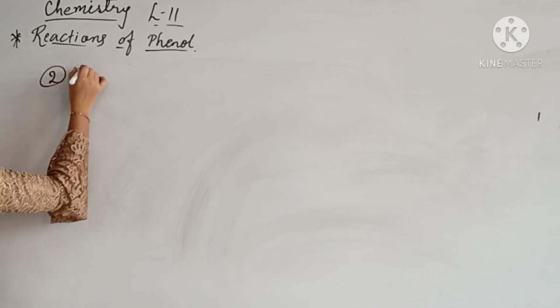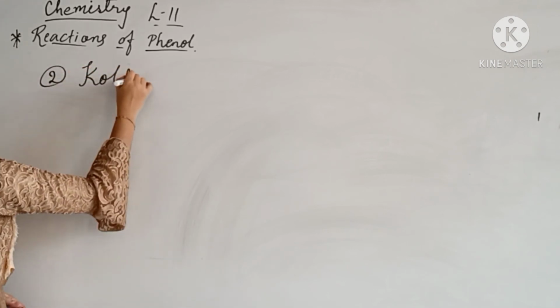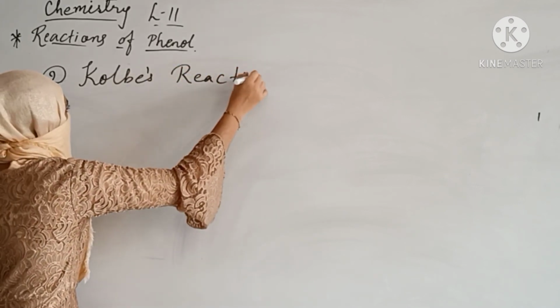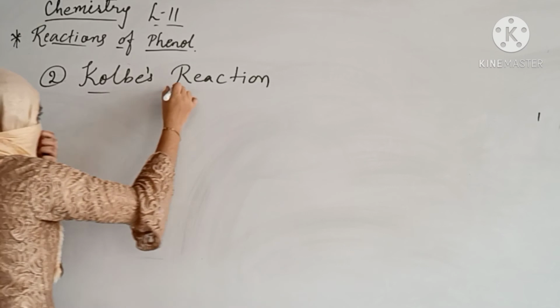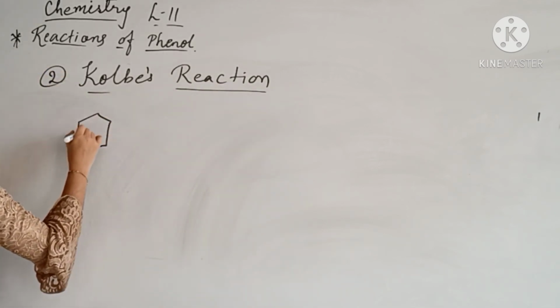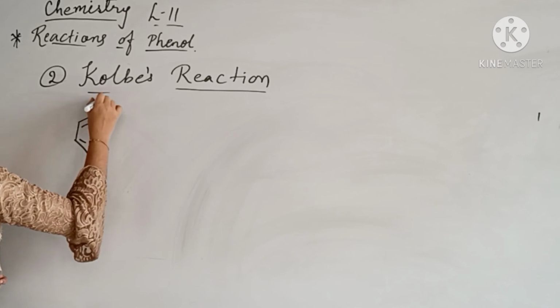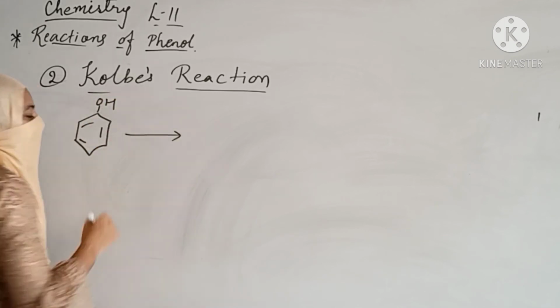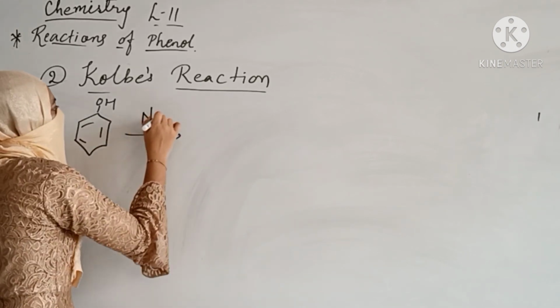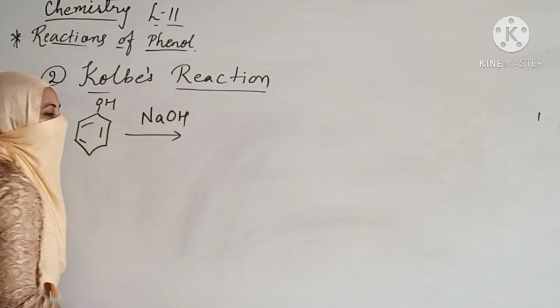Number 2, Kolbe's reaction. Dear student, in Kolbe's reaction we are taking phenol and we are treating it with NaOH.